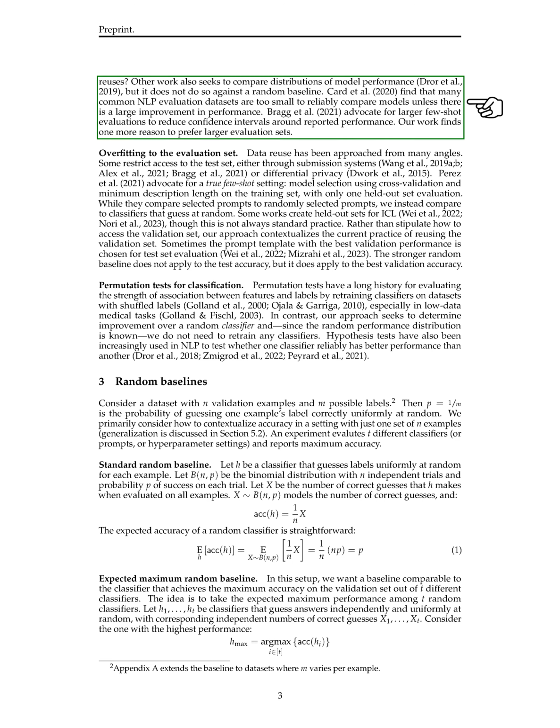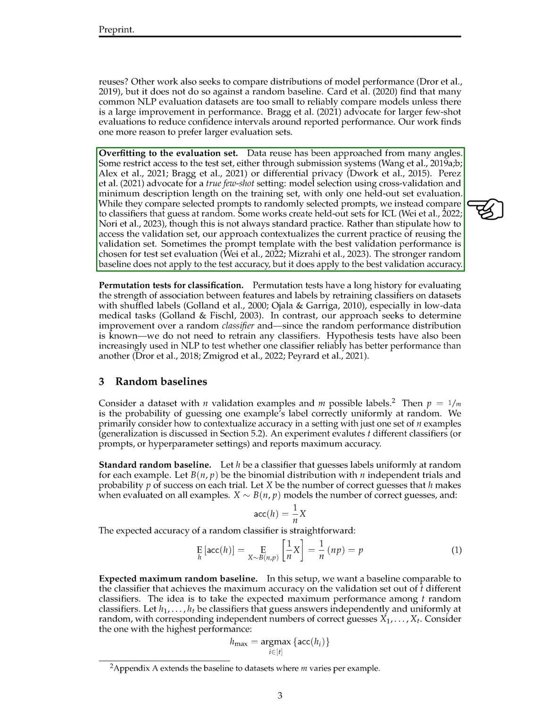Section: Overfitting to the evaluation set. In this section, we explore the concept of overfitting to the evaluation set. We have observed various approaches to handling data reuse. Some methods limit access to the test set through submission systems or differential privacy. Others suggest a true few-shot setting, where model selection is based on cross-validation and minimum description length on the training set, with only one held-out set evaluation.